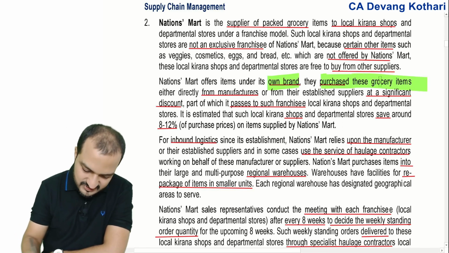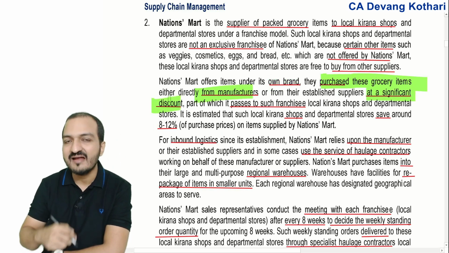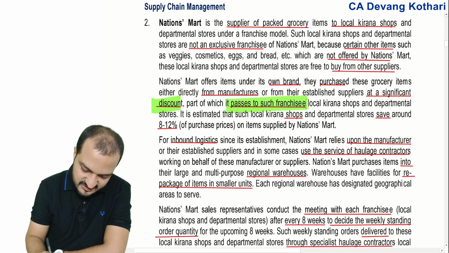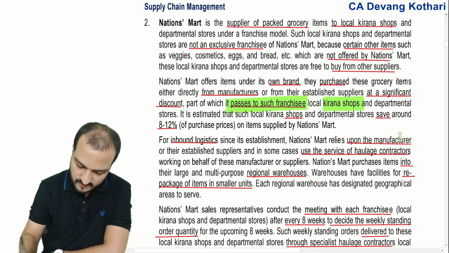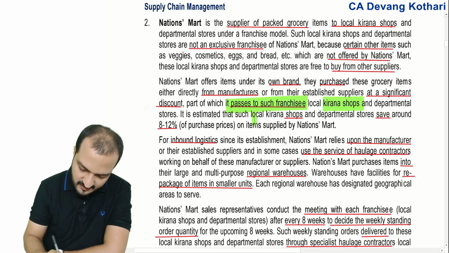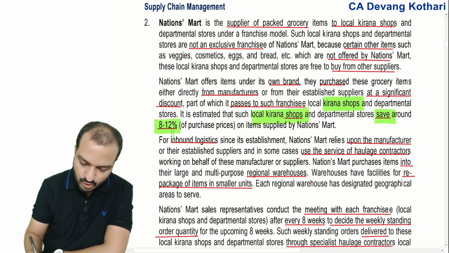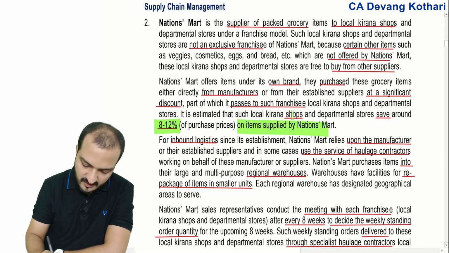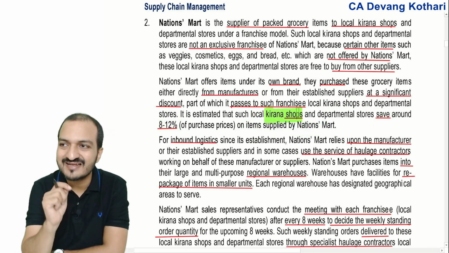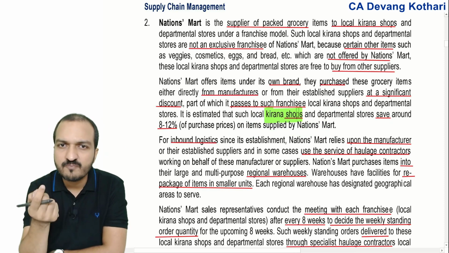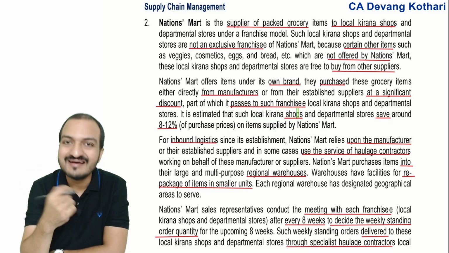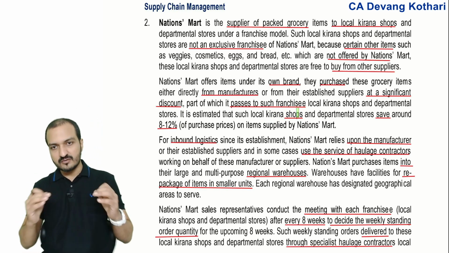I purchase grocery items from the manufacturer at a significant discount, and because I am getting it at a significant discount, I can pass on such discount to the franchisee kirana shops, right? Because of this, the kirana shops save around 8 to 12% of the purchase cost. Meaning, if these kirana shops would have purchased these grocery items from somebody else, then they would have paid 8 to 10% more. But because they are buying it from me, they are able to save 8 to 12% on their purchases.